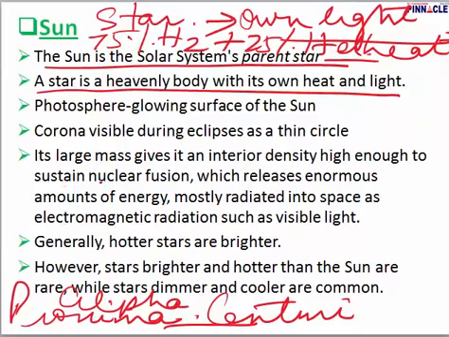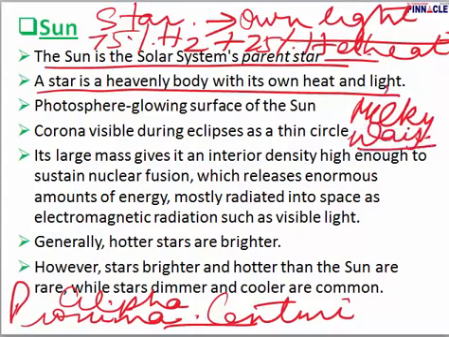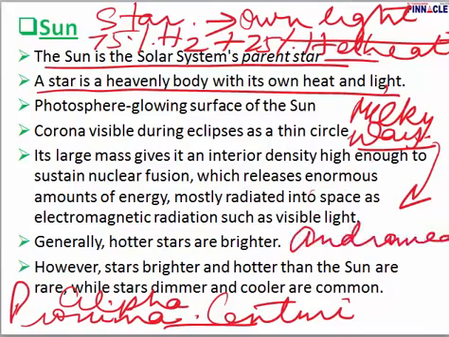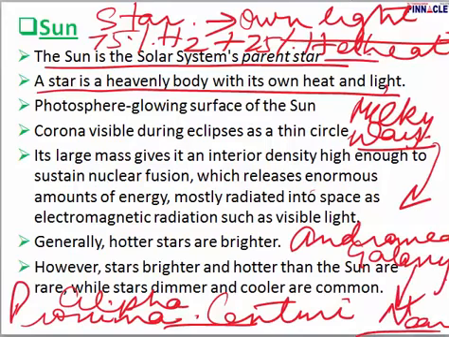Next, we are a part of the Milky Way. And what is the Milky Way? The Milky Way is our galaxy. Many galaxies make up the universe. We are a part of the Milky Way, or in Hindi as they say, Akash Ganga. You must also remember there is another galaxy known as Andromeda Galaxy. Please remember this, Andromeda Galaxy. And this Andromeda Galaxy is the nearest to our galaxy, which is the Milky Way. Extremely important.